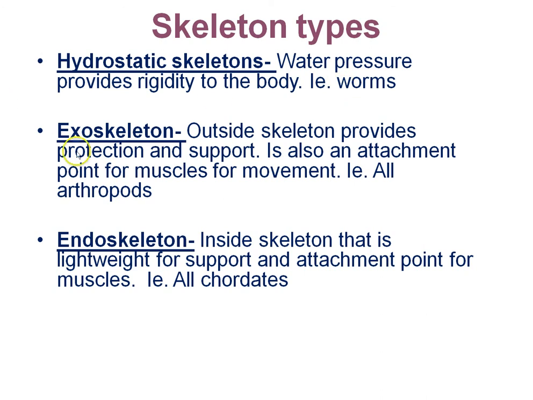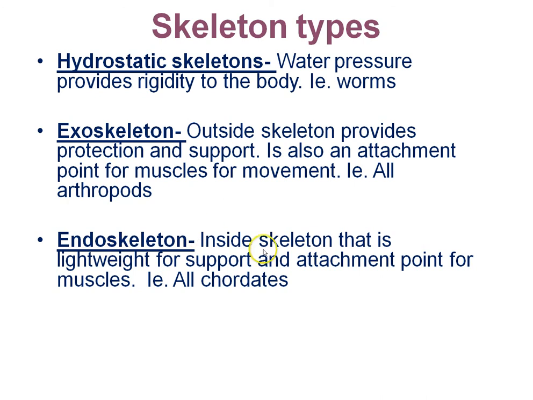Exo means outside. Skeleton is a support structure, so exoskeleton is an outside support structure. Now, for things like insects and other animals that are arthropods or have an exoskeleton, the outside skeleton not only provides a muscle attachment point for movement, but also protection and support. Things like a turtle shell are not considered an exoskeleton because they're not muscle attachment points for movement. That's just called a shell. Another example of something that has a shell but not an exoskeleton would be something like a clam or an oyster. The clam or oyster has a shell. It's not a muscle attachment point, really, and it only provides protection.